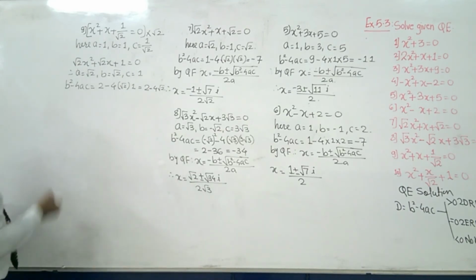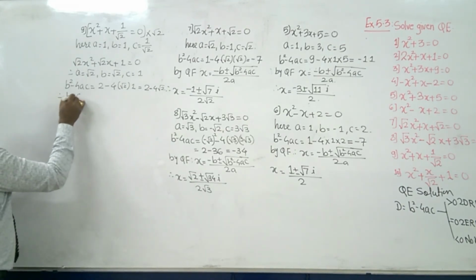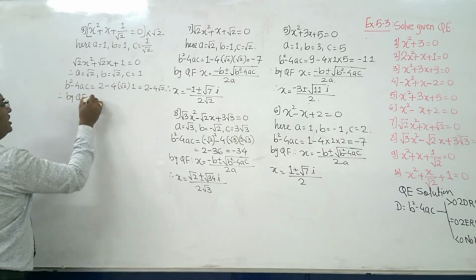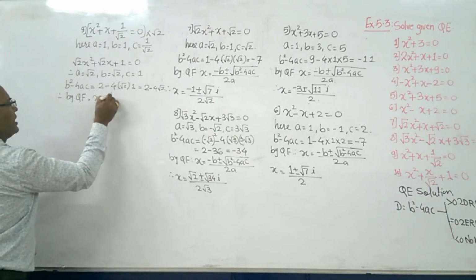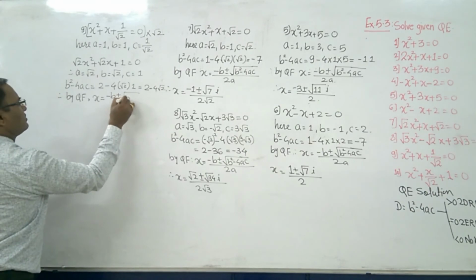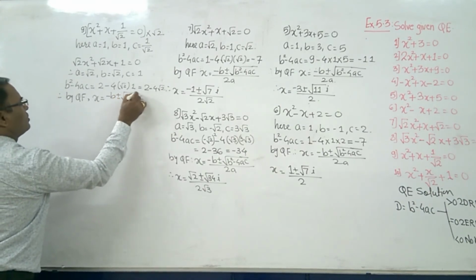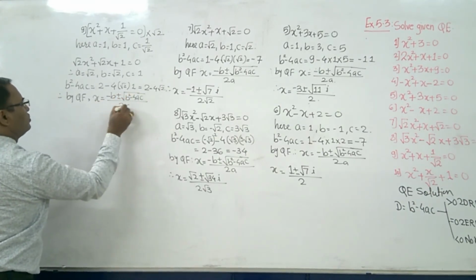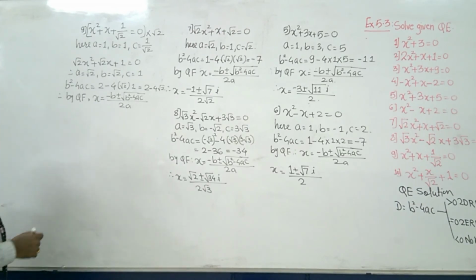This is what your b square minus 4ac is. Therefore, by quadratic formula, x is equal to minus b plus minus under root b square minus 4ac upon 2a. Is that okay?